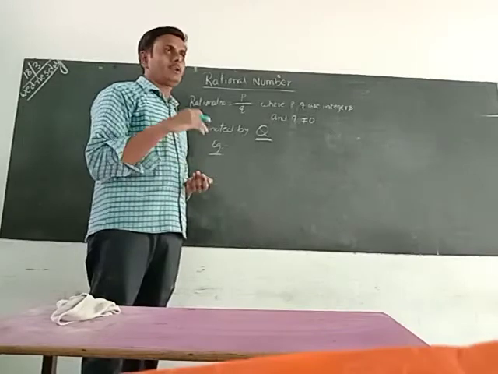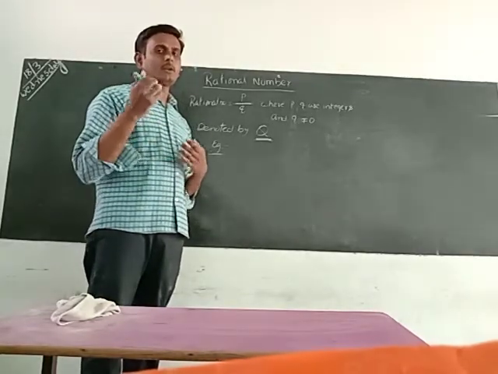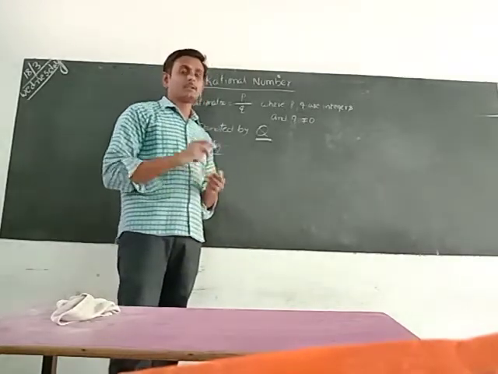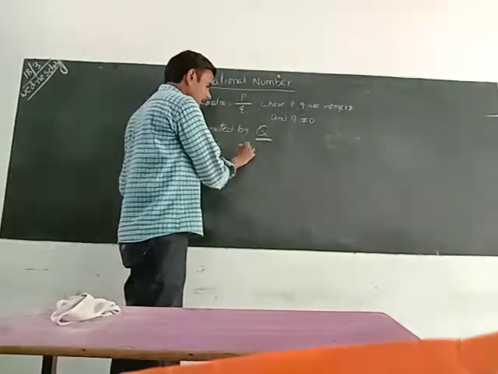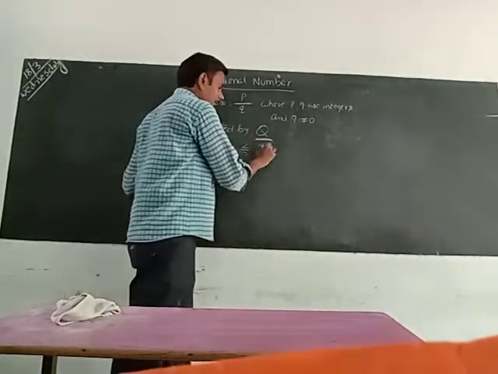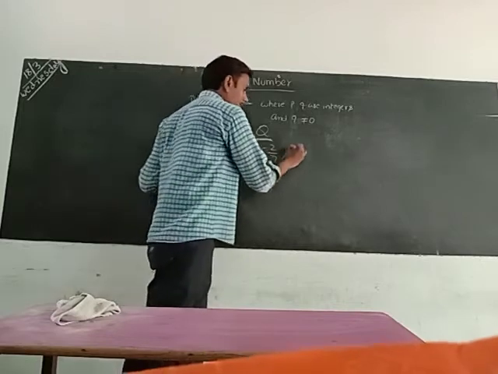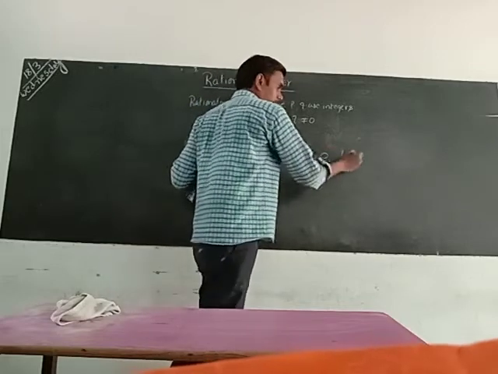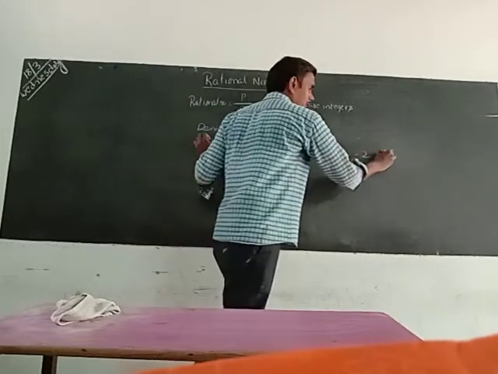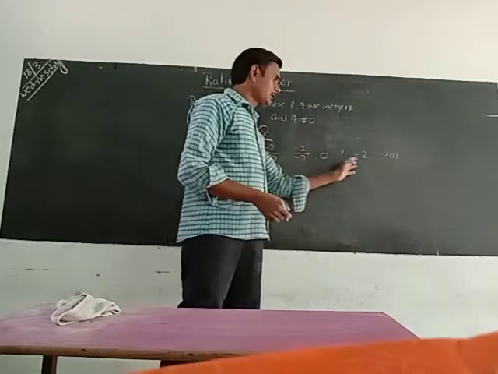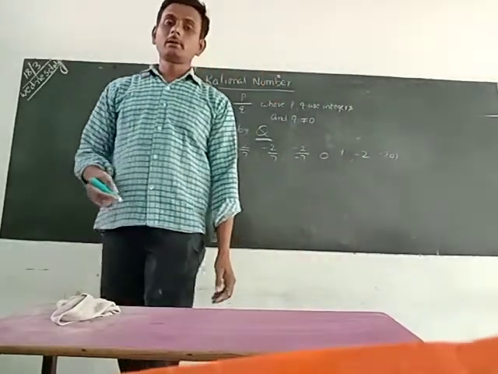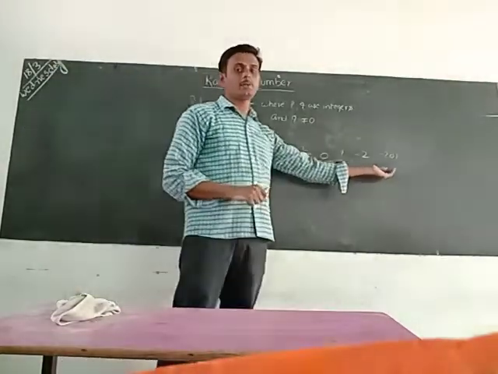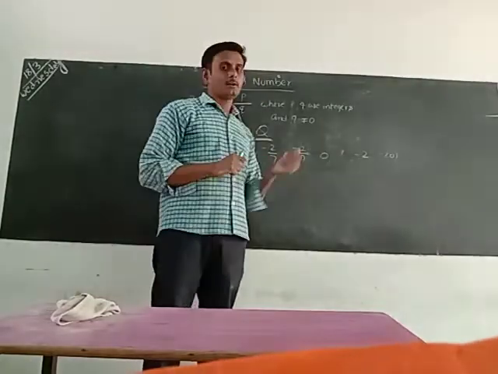For example, any number in p by q form, where q may be any integer other than 0. That means 2 by 7 is a rational number. Minus 2 by 7 is a rational number. Minus 2 by minus 7 is a rational number. 0 is a rational number, 1 is a rational number, minus 2 is a rational number, minus 201 is a rational number. Where a denominator is not written, we take the denominator as 1, so these can also be considered p by q form. These are examples of rational numbers.